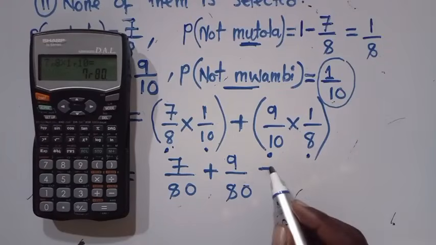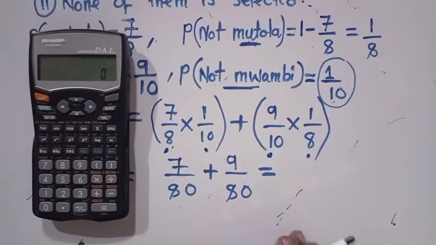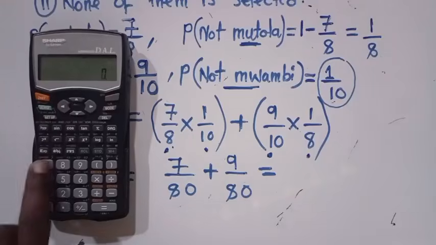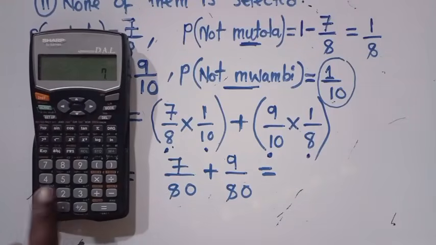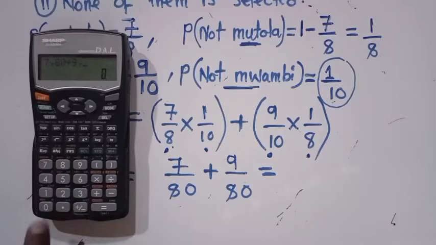9/80. So what is the answer now? If we add these two, what answer are we getting? Get your calculator: 7/80 plus 9/80.